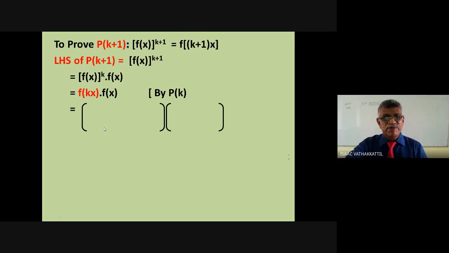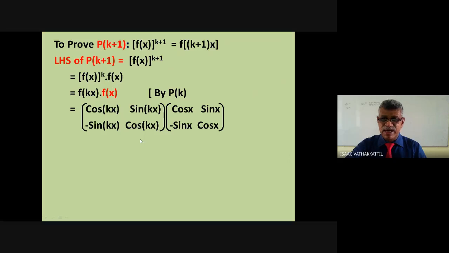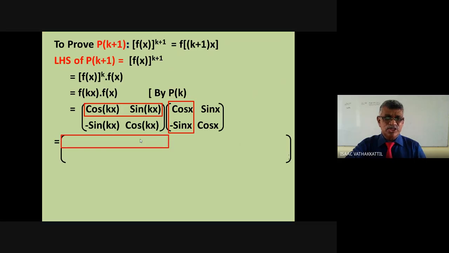Okay? But what is f(kx)? You know, f(x) is [cos x, sin x; minus sin x, cos x]. So f(kx) is [cos kx, sin kx; minus sin kx, cos kx]. Well, now let's multiply row by column. Now multiplication is done.